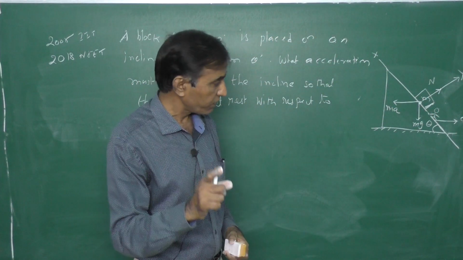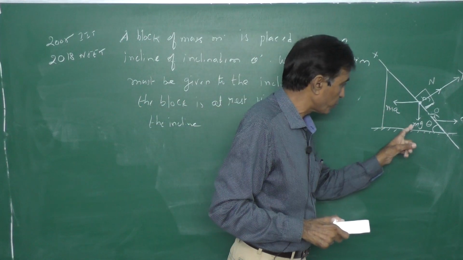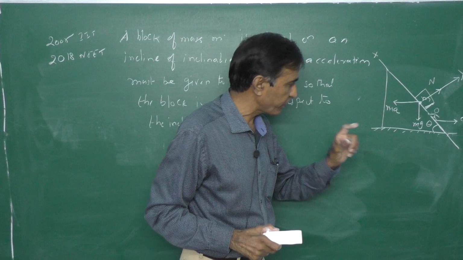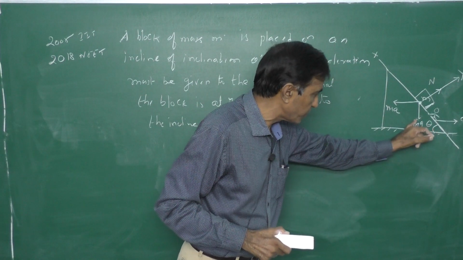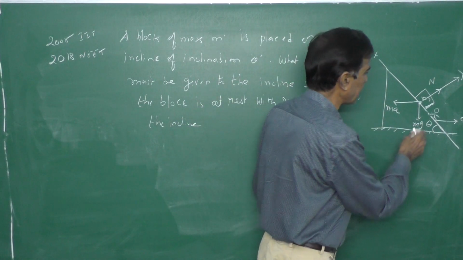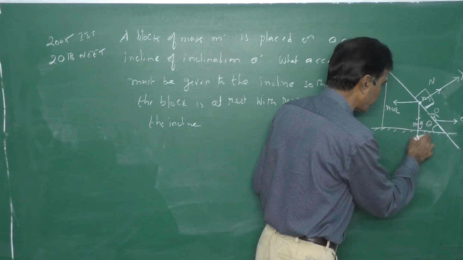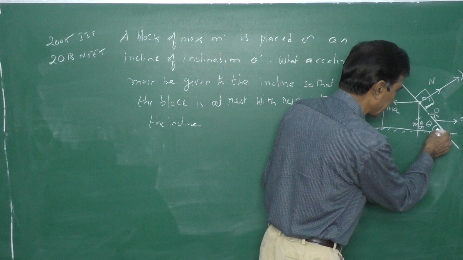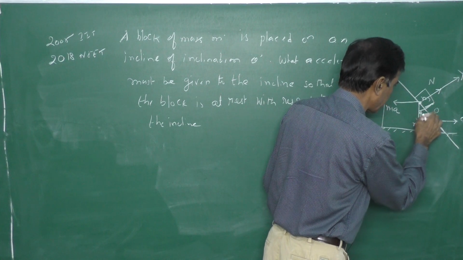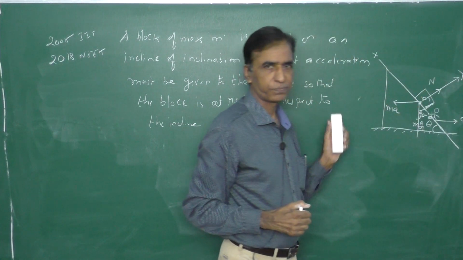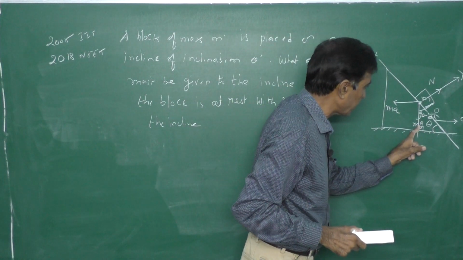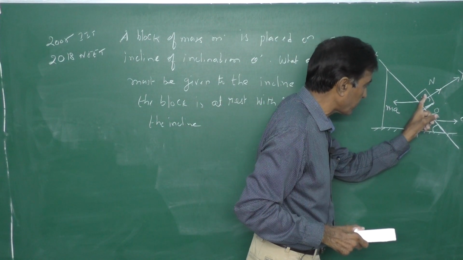Whenever you want to find the component, first you have to form a right angle triangle so that you can find the components of this force. So how to form the right angle triangle now? This is vertically down, so this is 90 degrees. This is theta, therefore this is 90 minus theta. What I want now is to resolve this mg along the x-axis and along the y-axis.